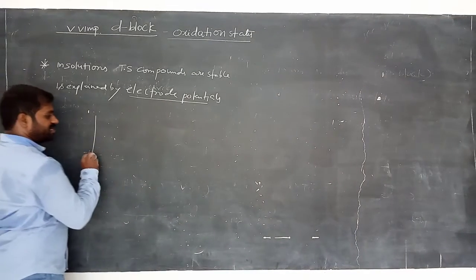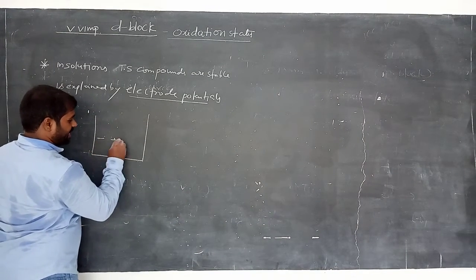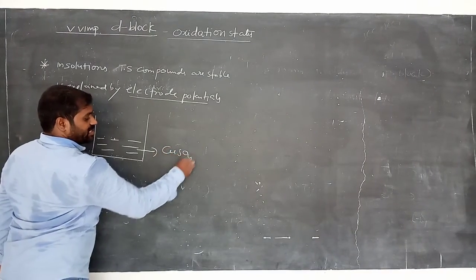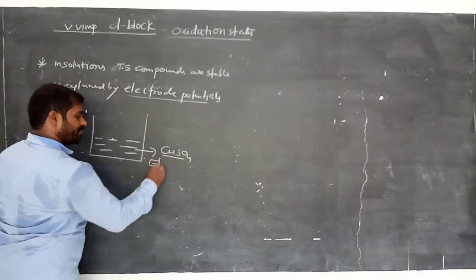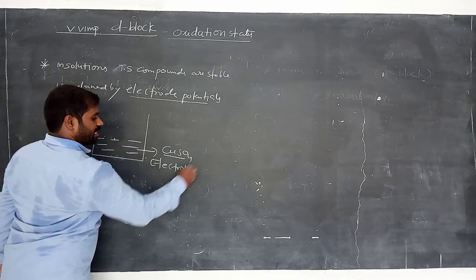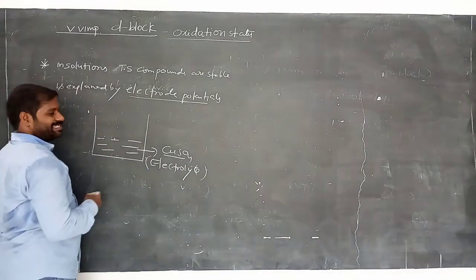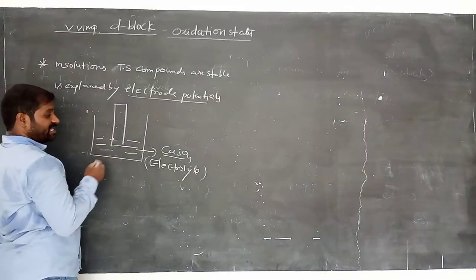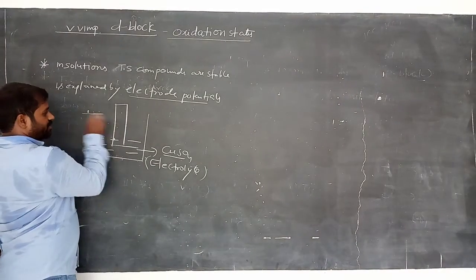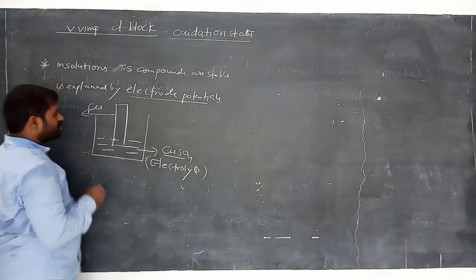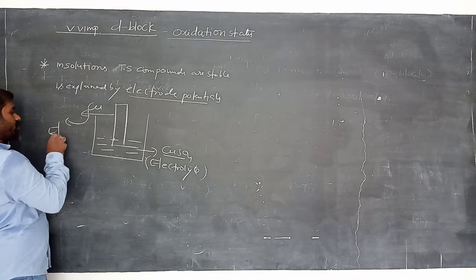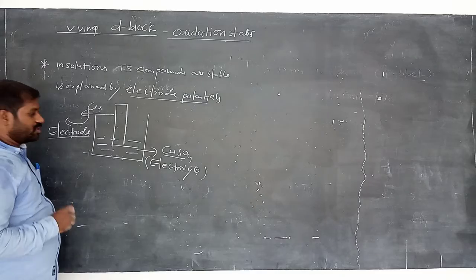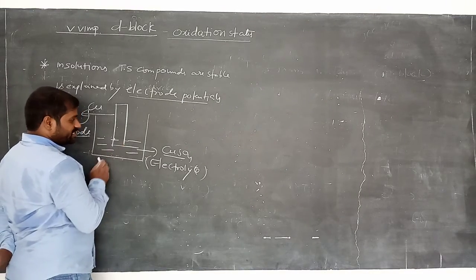Electrode potential means, suppose this is an electrolyte, which allows the electricity. Copper sulfate is an electrolyte. Electrolyte means which can allow the electricity. Okay, this is the metallic rod. It is a metal like zinc or copper. Suppose this is the copper. Okay, so this is called an electrode.